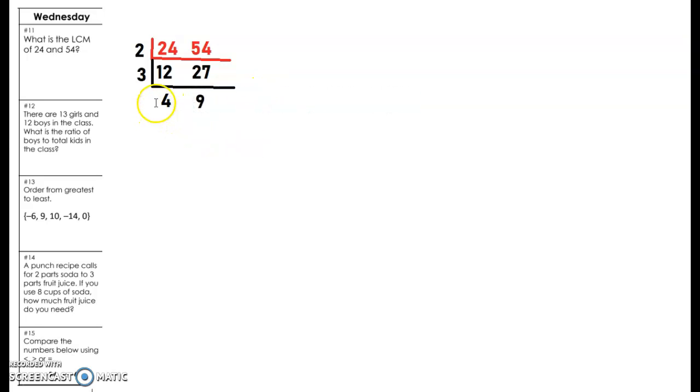So now I gotta do the same thing. Can I divide by 2? Yes, but no. Can I divide by 3? No, but yes. Can I divide by 4? Yes, and no. So that means I'm done. And when you're doing LCM, you're doing your big L, and you're multiplying all the outside numbers. So this turned into an L. It's kind of an ugly L, but it's an L, right? So you're gonna have 2 times 3 times 4 times 9 to get your answer. And that's how you get your LCM.